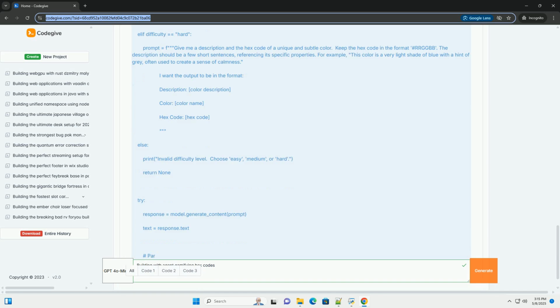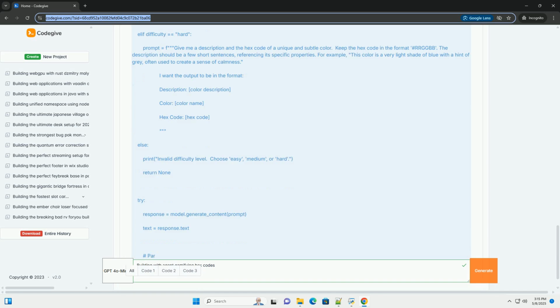B. Install the necessary libraries, Python example. Google Generative AI, the official Python library for interacting with agent. Python dotenv, optional but recommended, for securely storing your API key in a .env file. C. Create a .env file, optional but recommended. In your project directory, create a file named .env and add the following line, replacing your_api_key with your actual API key.